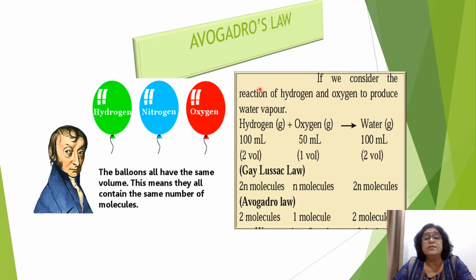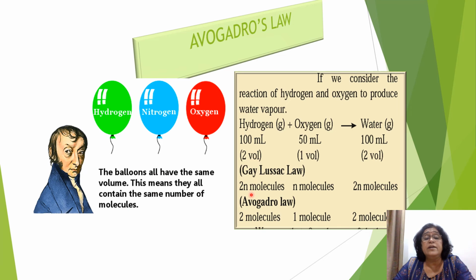So if we consider the reaction of hydrogen and oxygen to produce water vapor, the reaction is 2H2 plus O2 gives you 2H2O. So here you see 100 ml of hydrogen reacts with 50 ml of oxygen, giving you 100 ml of water. So 2 volumes of hydrogen react with 1 volume of oxygen, giving you 2 volumes of water. As we said, volume is directly proportional to the number of molecules, so instead of volume, we can write molecules.